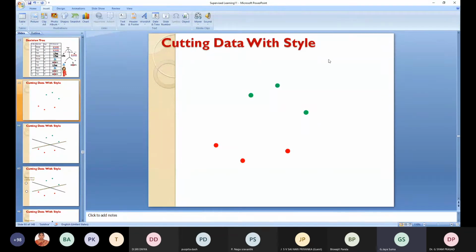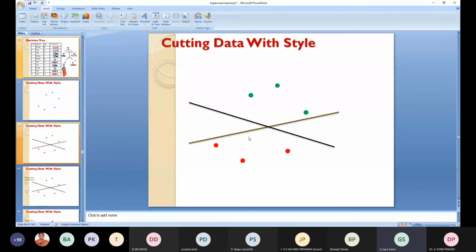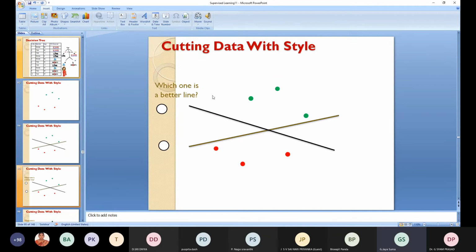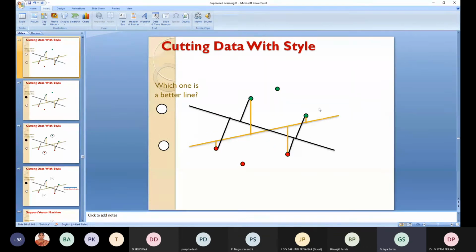Next is another important algorithm. You have red spots, you have green spots. Now we are trying to find a plane which separates the green spots from the red spots very clearly. Which will be the better line? So we will calculate the error.